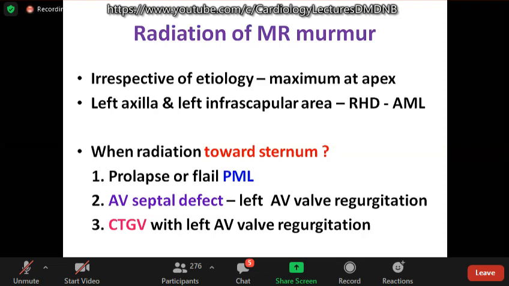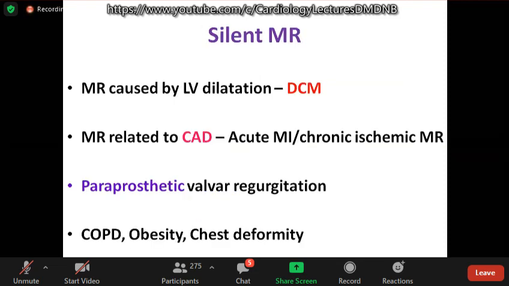Two, congenital heart diseases like AV septal defect with left AV valve regurgitation and corrected transposition with left AV valve regurgitation, the murmur usually is directed towards the sternum and heard medially. Murmur can be soft or absent in patients with DCM, dilated cardiomyopathy, with LV dilatation. And MR related to coronary artery disease, during acute MI, chronic ischemic MR, the murmur is either soft or sometimes not audible. Paraprosthetic valvular regurgitation, also the murmur may not be audible.